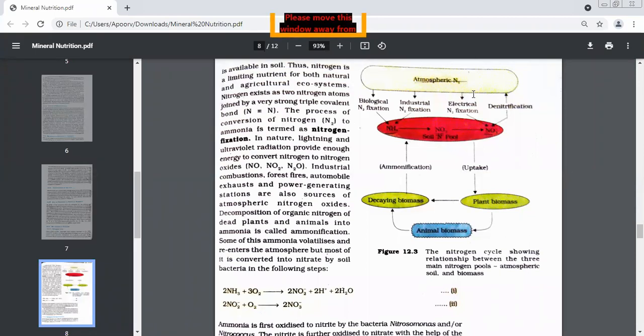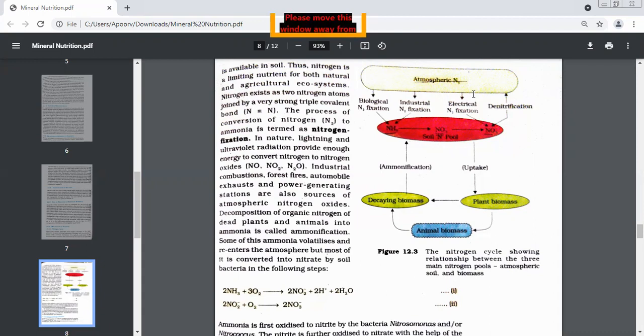So one thing we have understood very clearly is that the amount of nitrogen is limited in the soil, and there are so many plants and so many microbes. So there is a tough competition to obtain that nitrogen between the plants and the microbes. Because it's a very important factor, it becomes the limiting factor, whether it is a natural ecosystem, a natural park or a garden, or your agricultural field. In both ecosystems, nitrogen becomes very, very important.